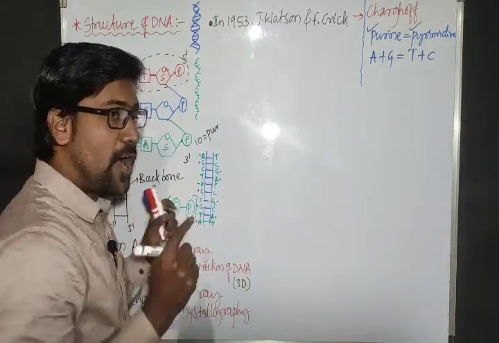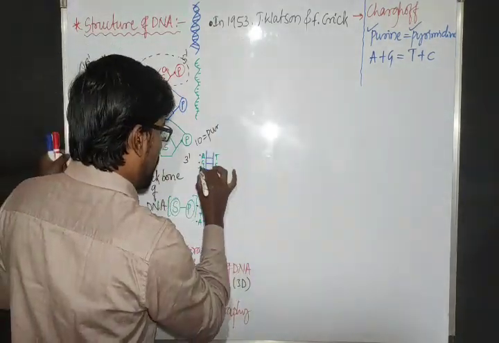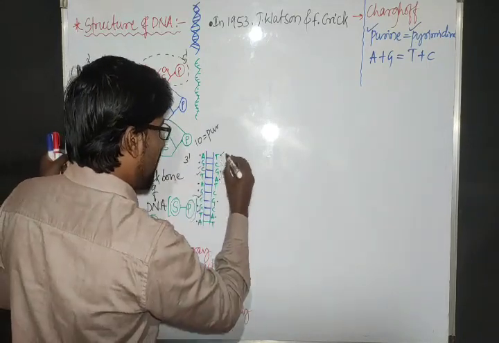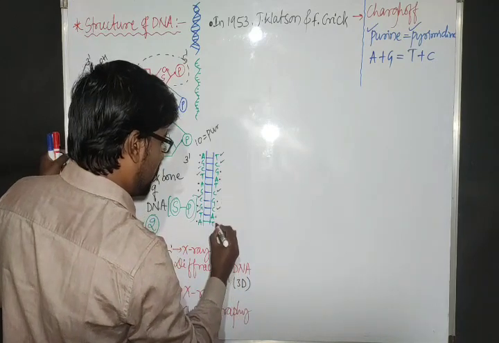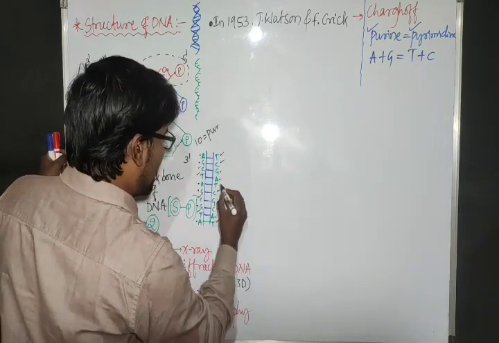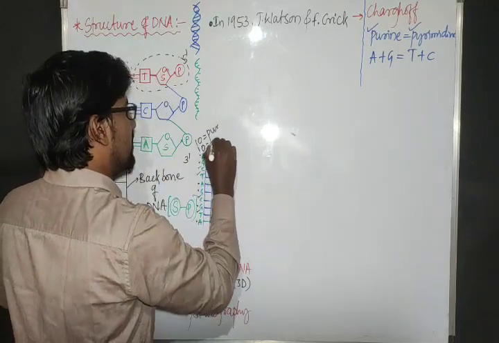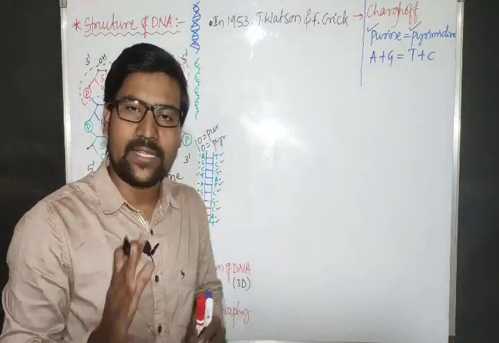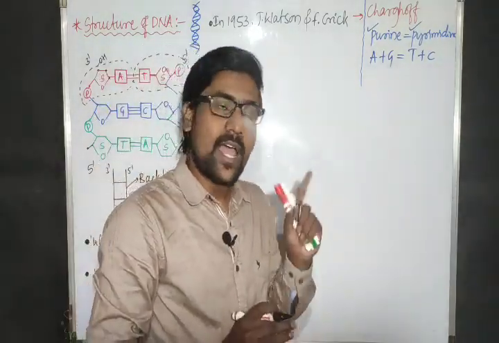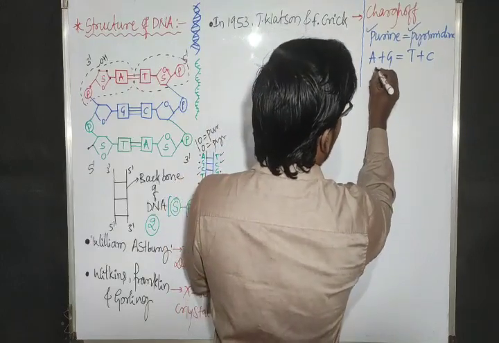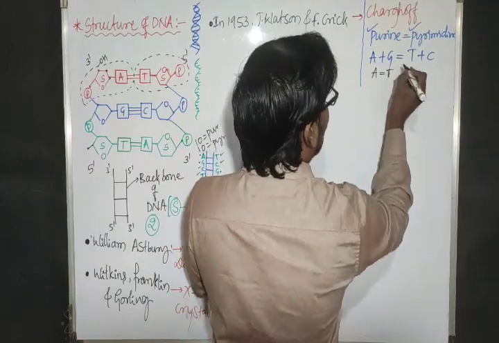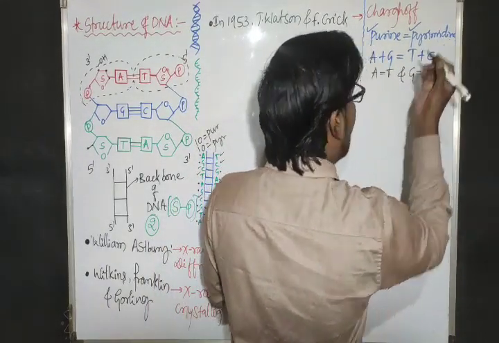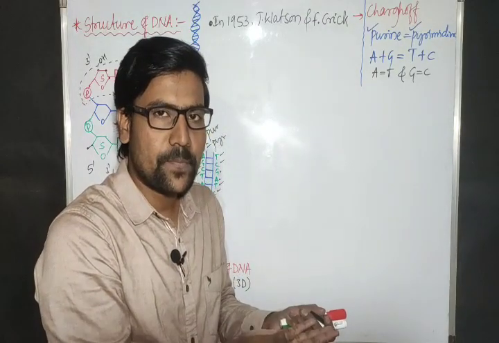Okay. Then how many pyrimidines? See here. 1, 2, 3, 4. This strand 4. This side, 1, 2, 3, 4, 5, and here 6. Total 10. 10 pyrimidines. That means the amount of purine is equal to the amount of pyrimidine. This is always constant. And one more further thing, the amount of adenine is equal to the amount of thymine, and the amount of guanine is equal to the amount of cytosine. That is also the same.